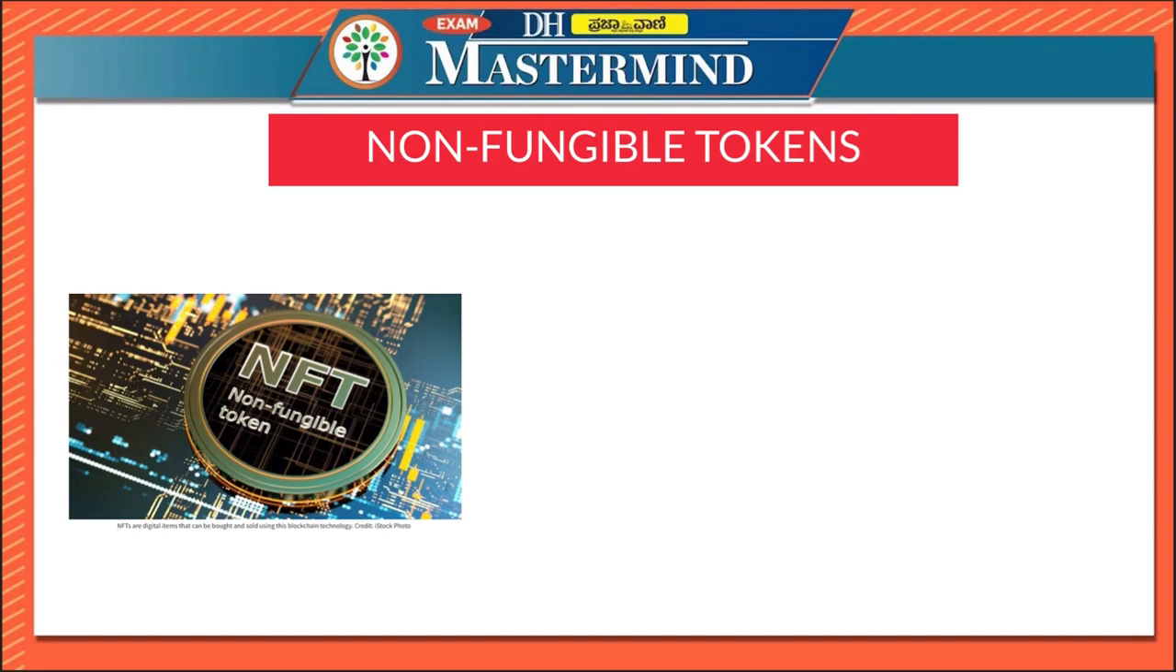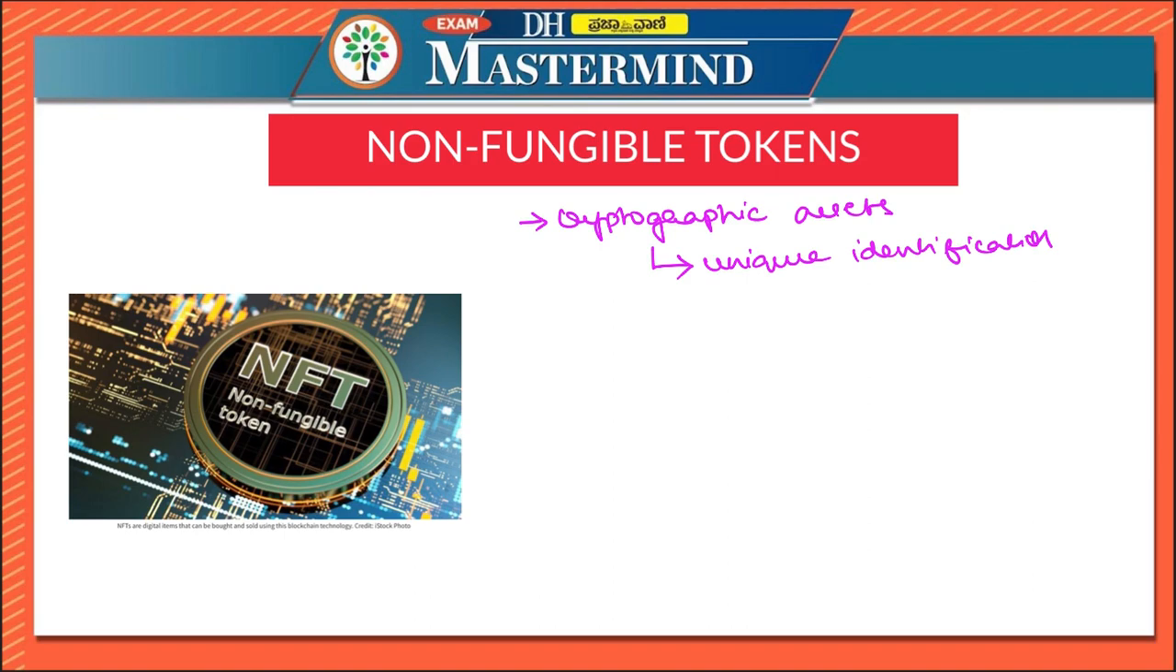Today let us learn about non-fungible tokens in this video. First of all, let us see what are non-fungible tokens. Non-fungible tokens are cryptographic assets. Please remember this is a keyword: cryptographic assets on a blockchain with unique identification codes. Another very important point is that it has unique identification codes and metadata that distinguish them from each other. So non-fungible tokens are cryptographic assets on a blockchain. It uses blockchain technology with unique identification codes and metadata that distinguish them from each other.